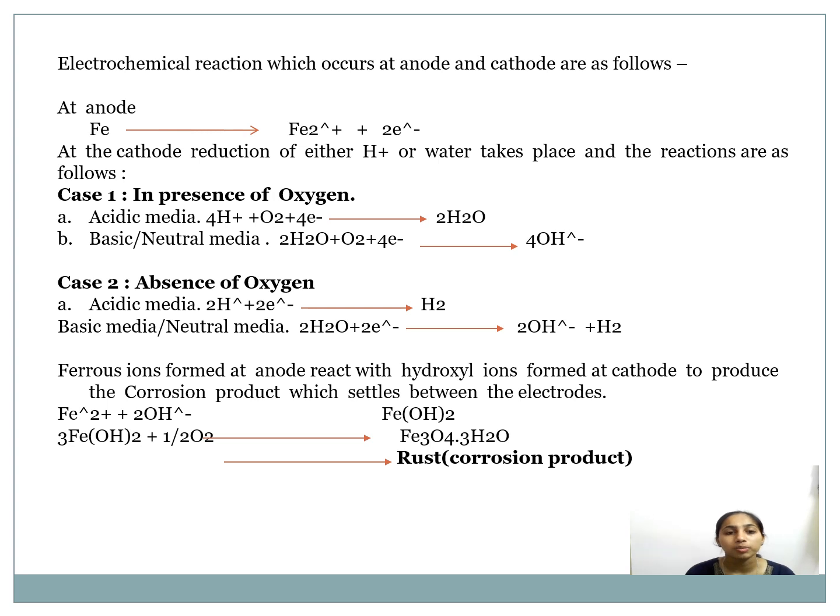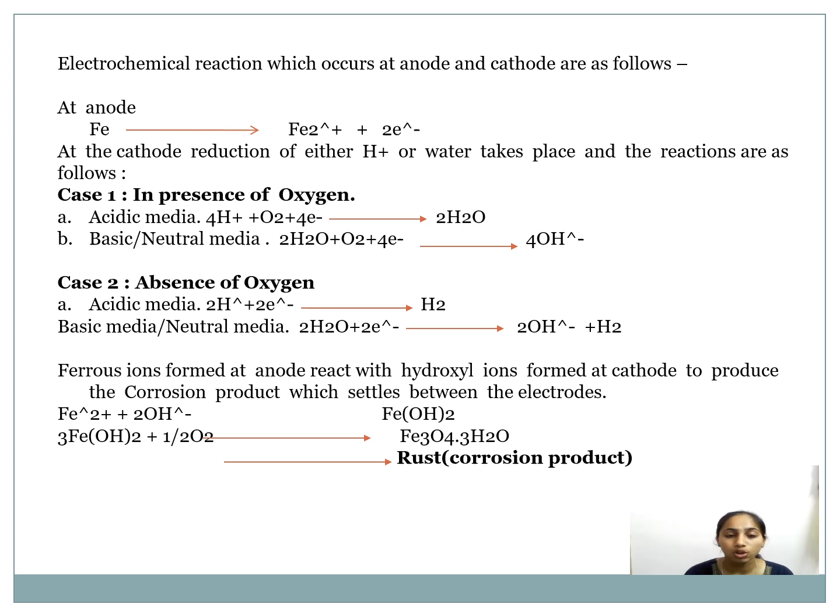The electrochemical reactions which occur at the anode and the cathode are as follows. At the anode, Fe becomes Fe2+ plus 2 electrons. At the cathode, reduction of either H+ or water takes place. In case 1, in the presence of oxygen in acidic media, 4H+ + O2 + 4e- becomes 2H2O.